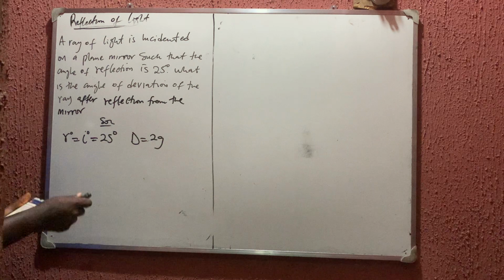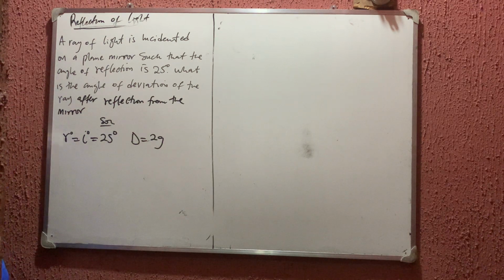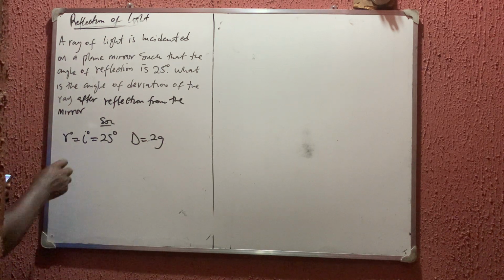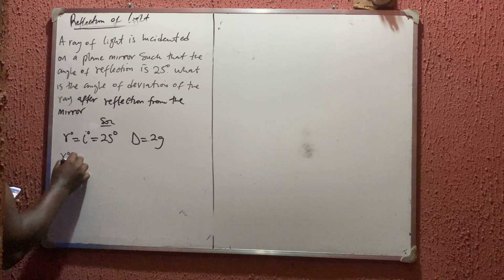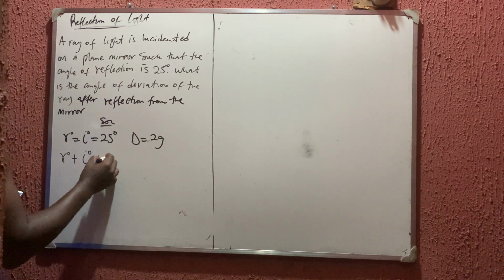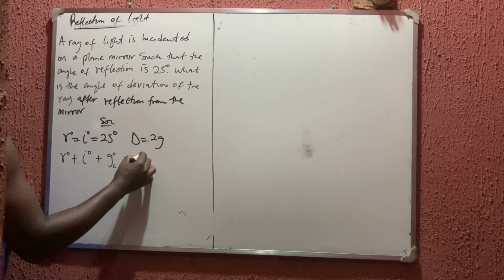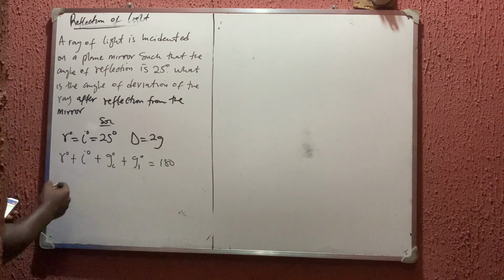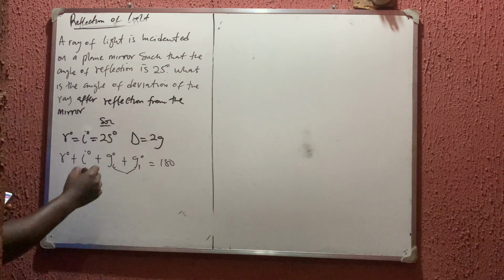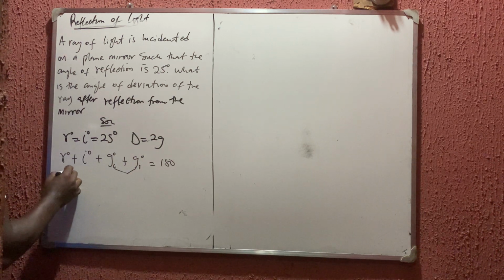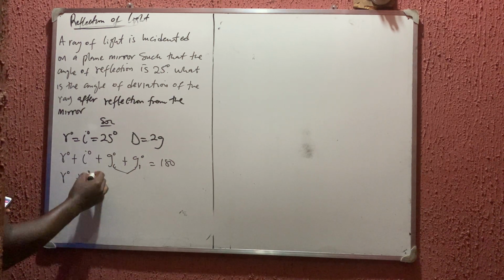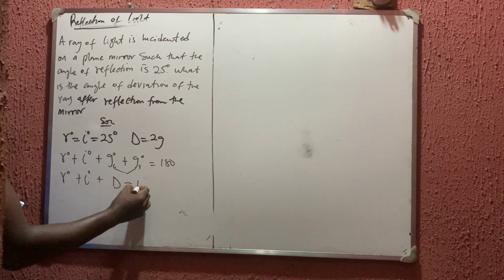It's supposed to be your r degrees plus your i degrees plus your g of i degrees plus your g of r degrees is equal to 180. This is how it's supposed to be. But these two put together are now equal to d. So we have that our r degree plus your i degree plus your d is equal to 180.